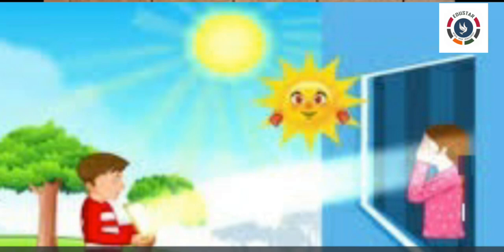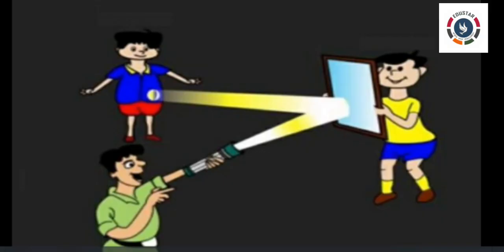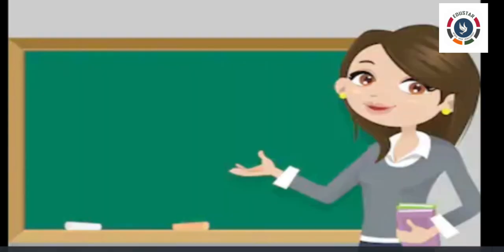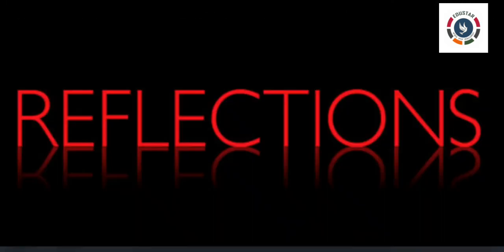You are confused. You look around and you see another boy, Sham, standing at a distance with a mirror in his hand. You know that Sham was responsible for this mischief. How did he manage? If you are not sure, in this lesson we will discuss light, shadow and reflection in detail.